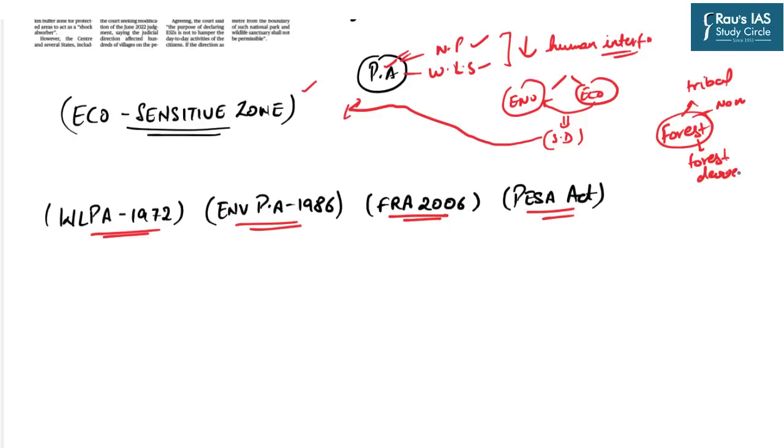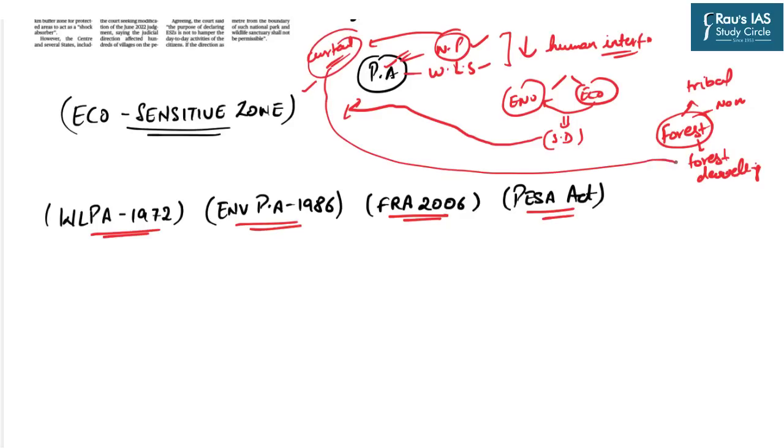If we designate any particular area as, let's say, a national park, it will curtail certain economic activities, which in turn can also impact the right to livelihood of tribal as well as forest dwelling communities.